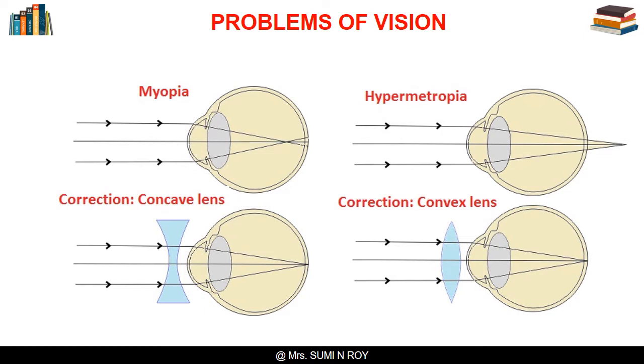In these defects, because of the changed size of the eyeball, the image is formed either in front of the retina or behind it. This can be corrected by using lenses of glasses or contact lenses. The lenses bend light in such a way that the image is formed on the retina. Myopia is corrected with the help of a concave lens, whereas hypermetropia is corrected with the help of a convex lens.